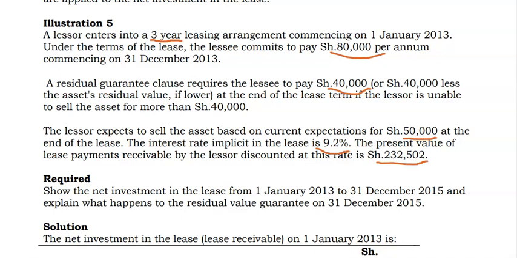All right. And we are required to show what? The net investment in the lease from January 2013 to 2015.